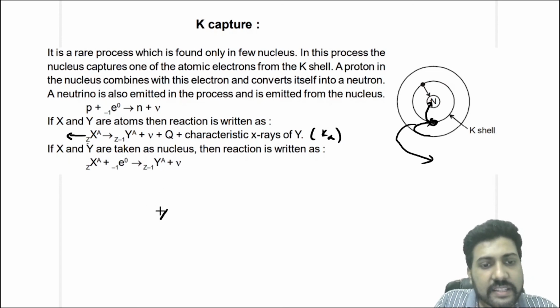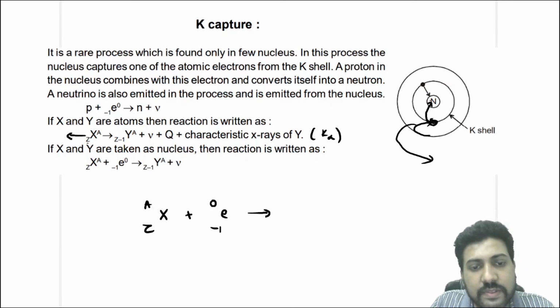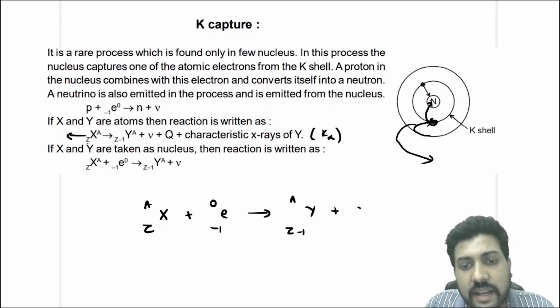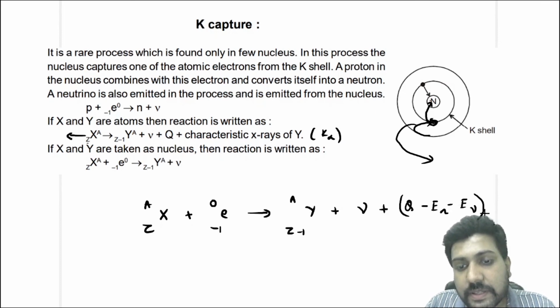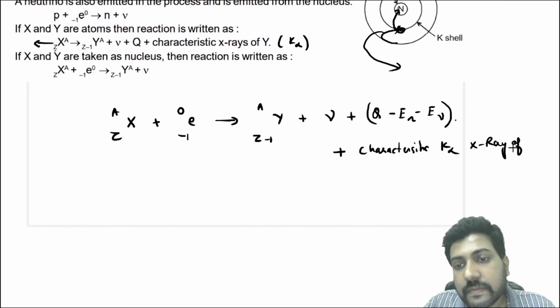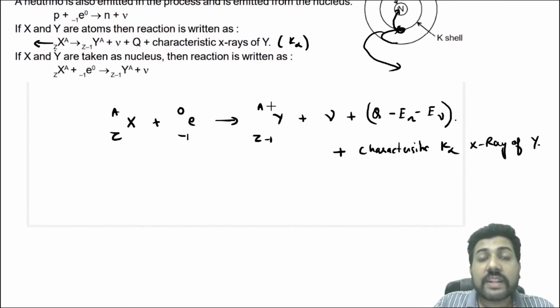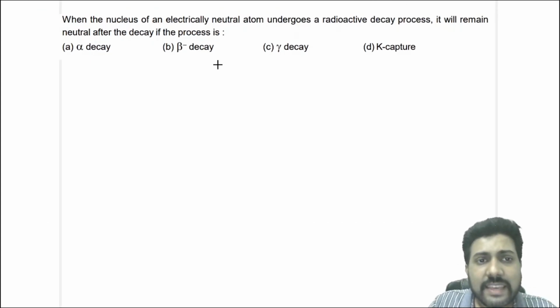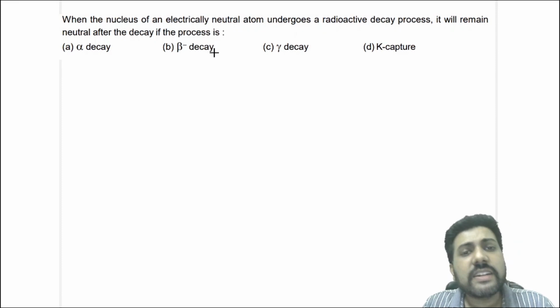So the complete K capture reaction will be X(Z,A) plus 1 electron gives Y(Z minus 1, A), where the mass number does not change, plus the release of a neutrino, plus the Q value, minus the energy of the nth excited state, minus the energy of the neutrino, plus the characteristic K alpha X-ray of Y, not X. Remember this.